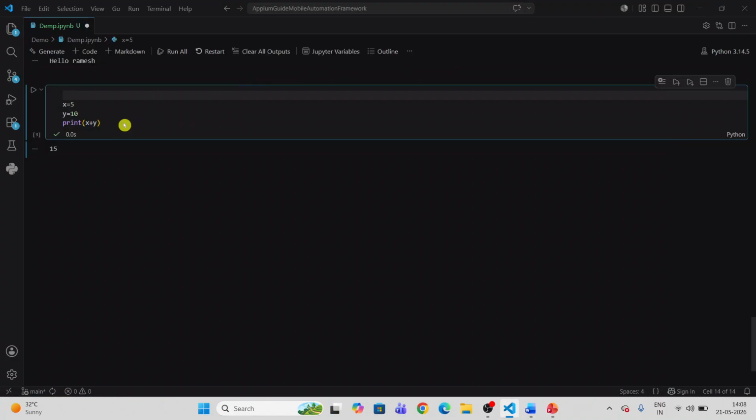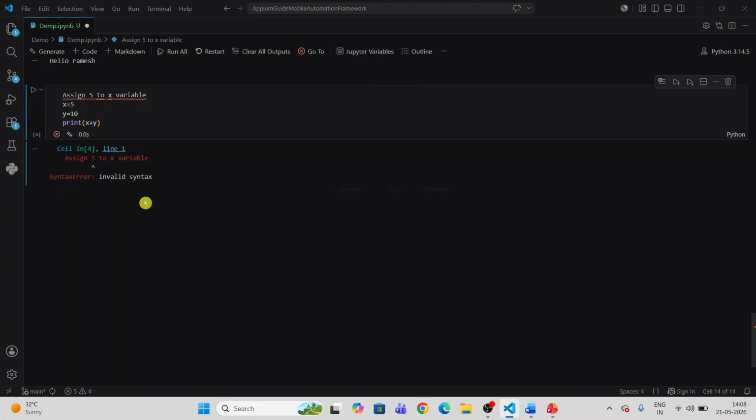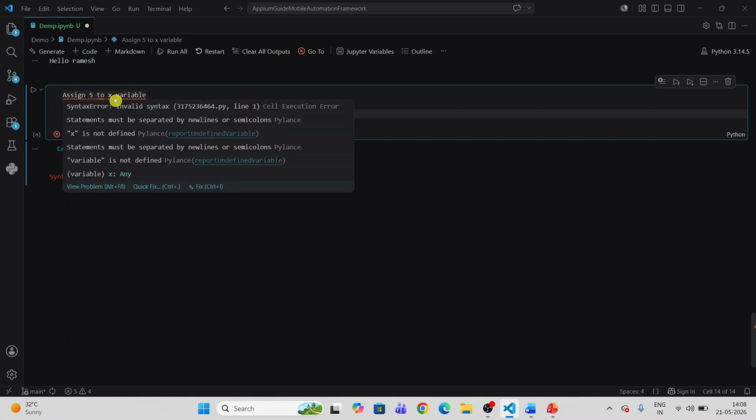Here I write: assign 5 to x variable. If I click on run, it says invalid syntax. Here I'm creating a comment saying what the use of this x is: assign 5 to the x variable.